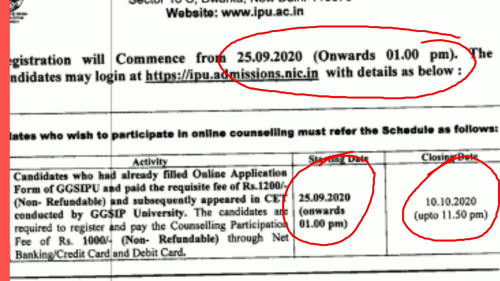So first of all, you can see here that this counseling schedule is going to start from 25th of September from 1 p.m. So this online counseling will be for those candidates who have already filled the online application form and paid the fee of rupees 1200, and subsequently you have appeared for your CET. If you have already done that, then you have to appear for this online counseling schedule from 25th of September. So this is a big thing here. It means that the results are just around the corner.